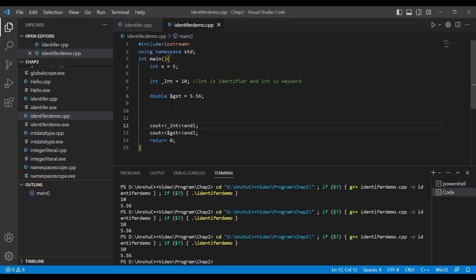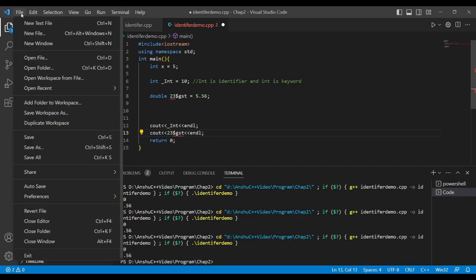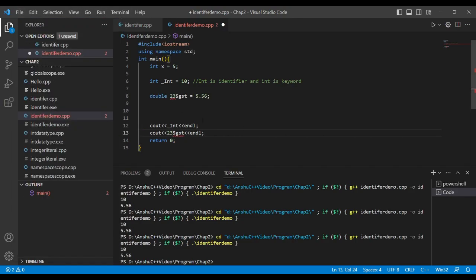Okay, it's still valid, but let me try to put a number 23 and start with the digit. Now it's showing a red line, it will not work. So you cannot start with digits, and this is very important while naming these particular variables. Then let me put all together different things.